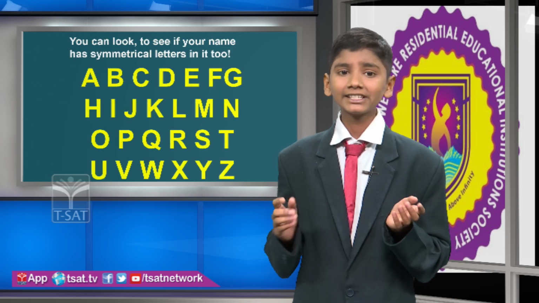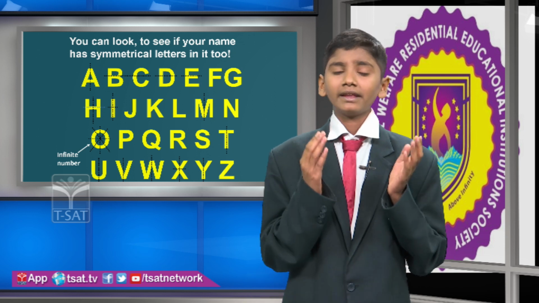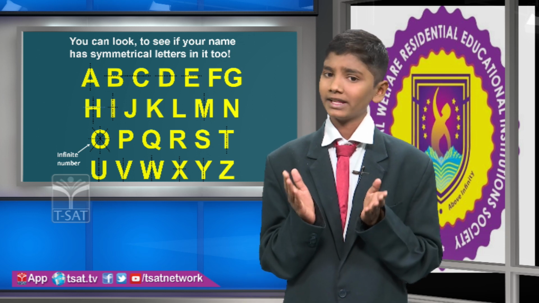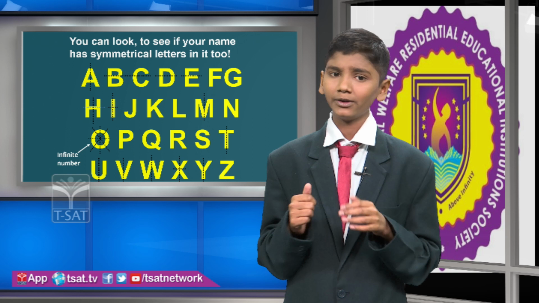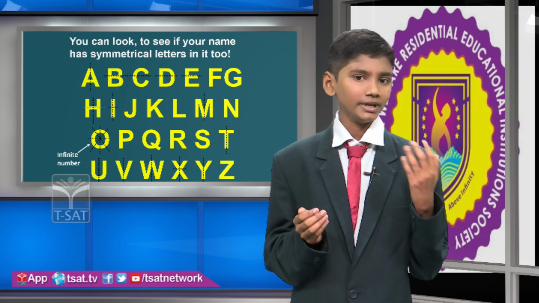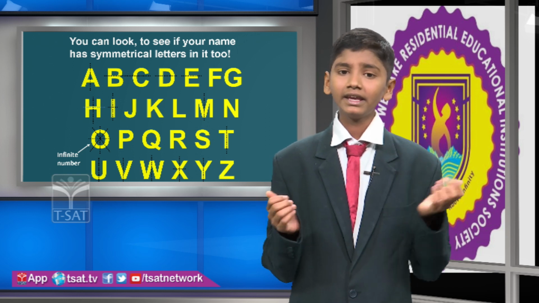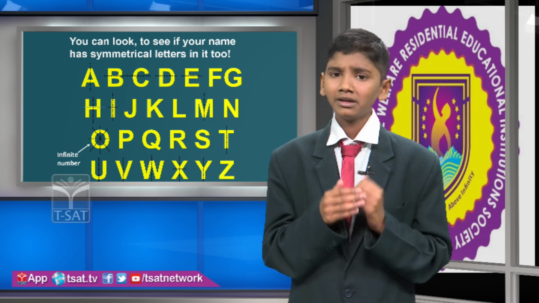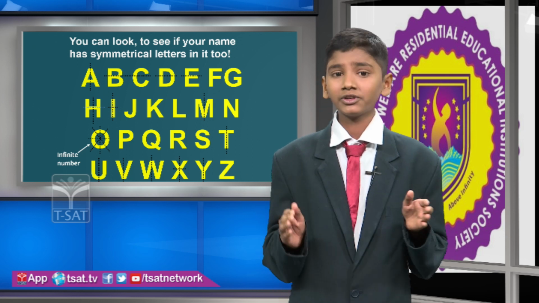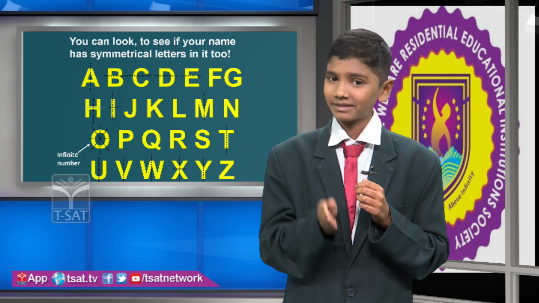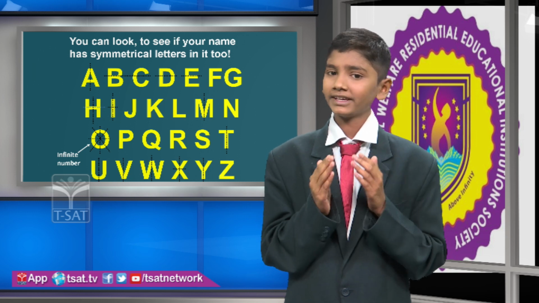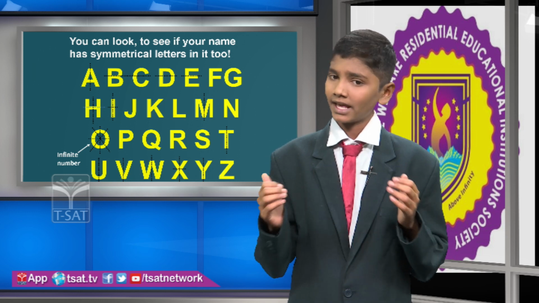These are the English alphabets. In this, how many letters have line symmetry? How many letters don't have a line of symmetry? A, B, C, D, E have line symmetry. F and G don't have line symmetry. H and I have line symmetry. J, K, L don't have line symmetry.